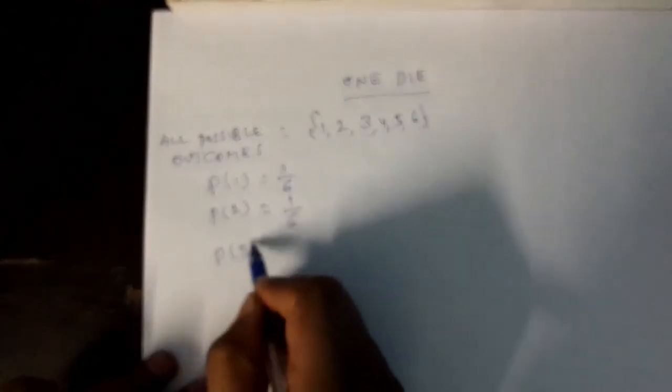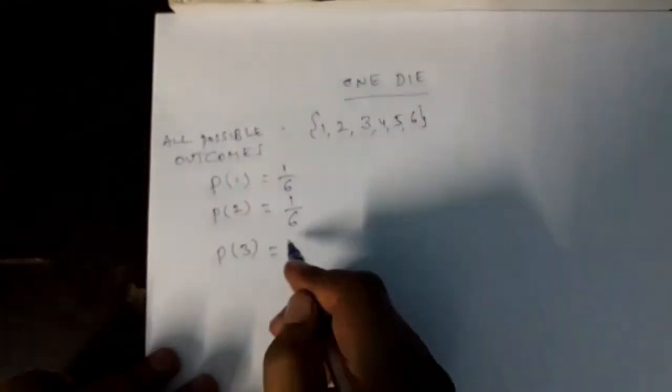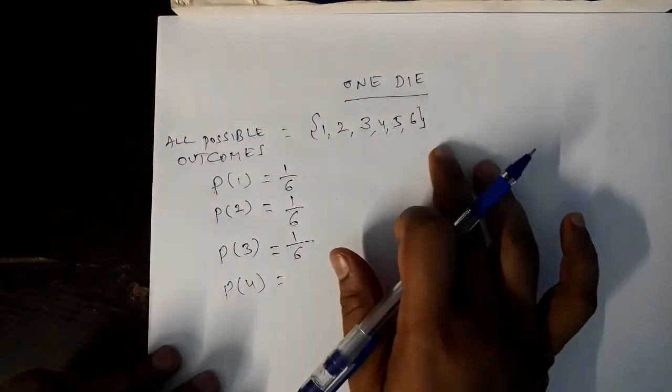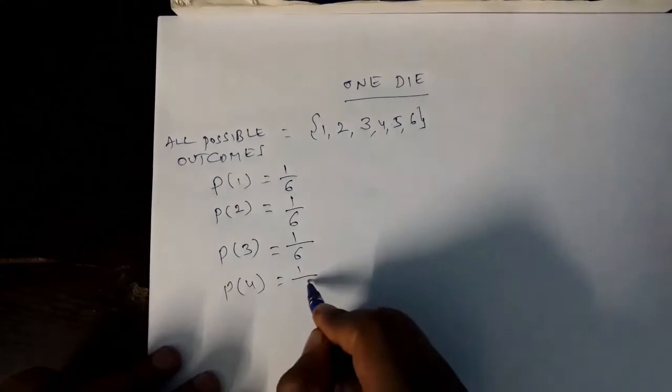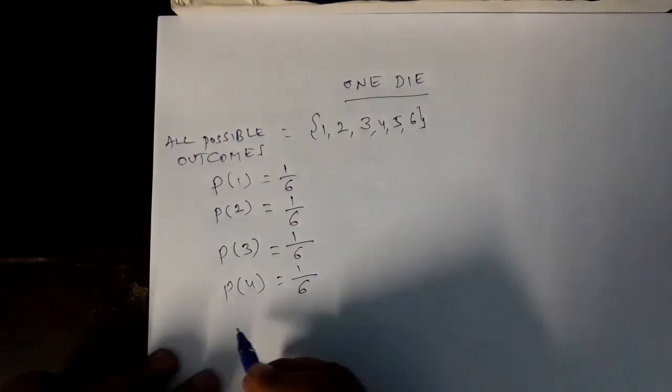What is the chance of getting face 3? How many faces are there with 3? Only one face. One face out of 6 faces. 1 by 6, right? In the same way, tell me what is the probability for getting face 4? Face 4. How many 4s are there? Only one 4 out of the 6. So 1 by 6, 1 out of 6. That is the chance. That is probability, right?